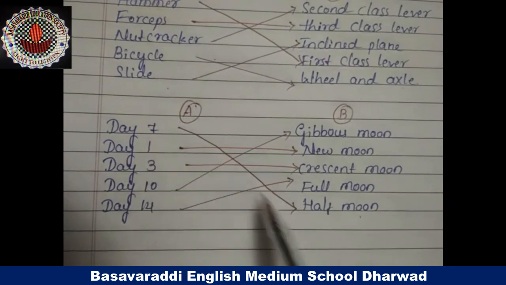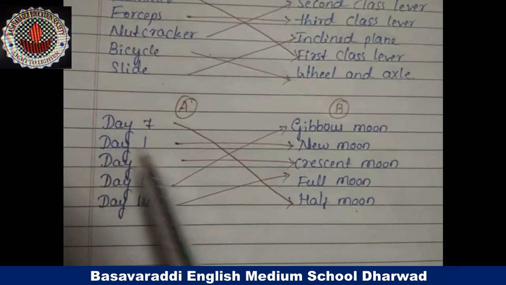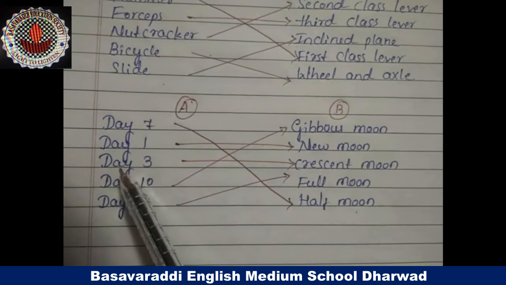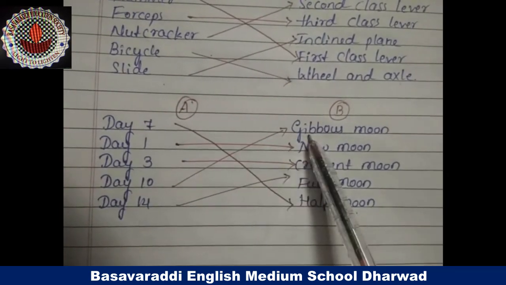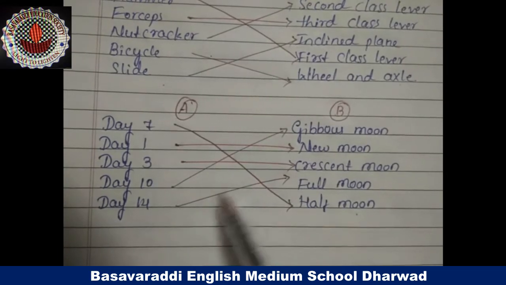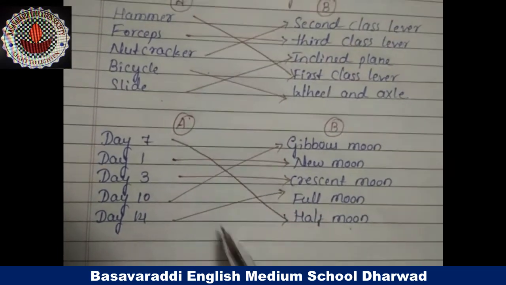Day 7 is a half moon. Day 1 is a new moon. Day 3 is a crescent moon. Day 10 is a gibbous moon. Day 14 is a full moon. Okay, these two are the match the following.